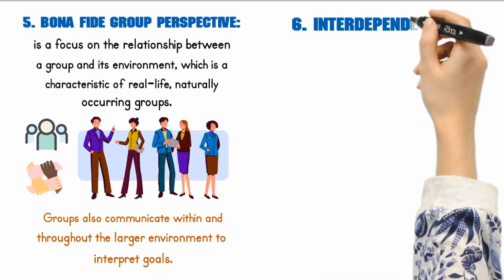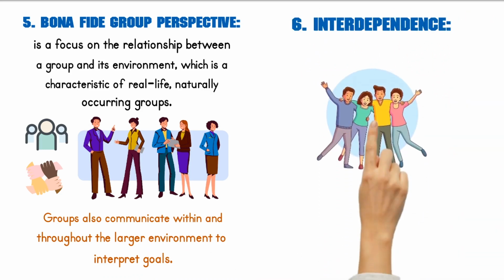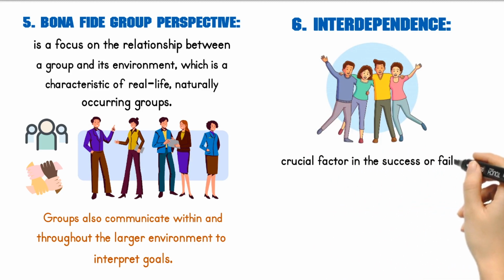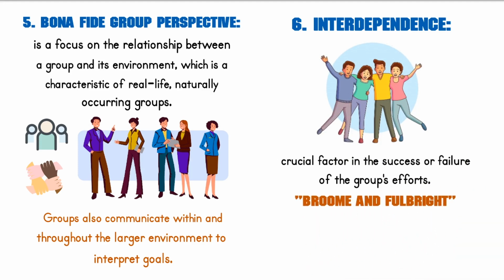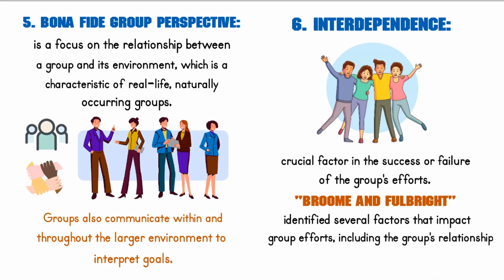Research has shown that the interdependence of a group with its environment is a crucial factor in the success or failure of the group's efforts. For example, a study by Broom and Fulbright identified several factors that impact group efforts, including the group's relationship with its external environment. It is important to note that as virtual groups become more common, researchers are just now beginning to look at how these groups alter what we know about environmental impact.